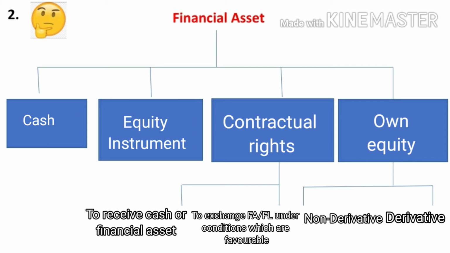And own equity means non-derivative to receive variable number of own equity, or a derivative to exchange anything other than fixed for fixed. This is the meaning of financial asset.